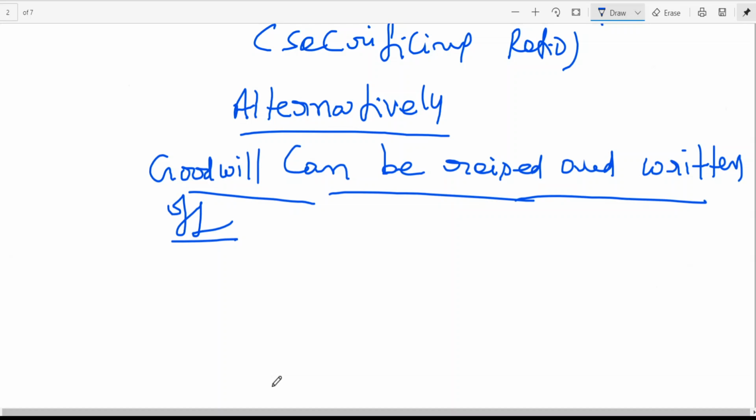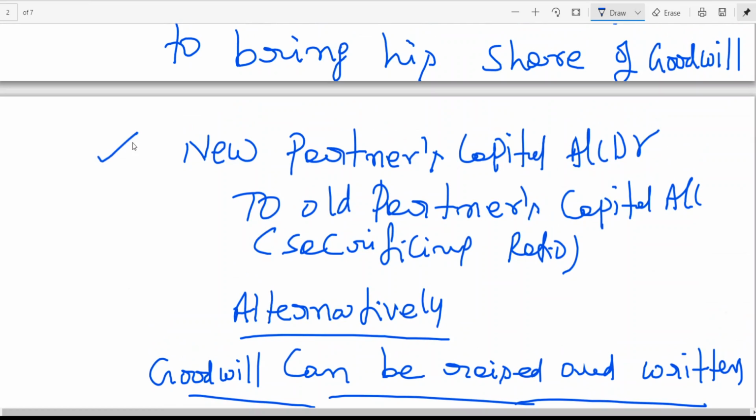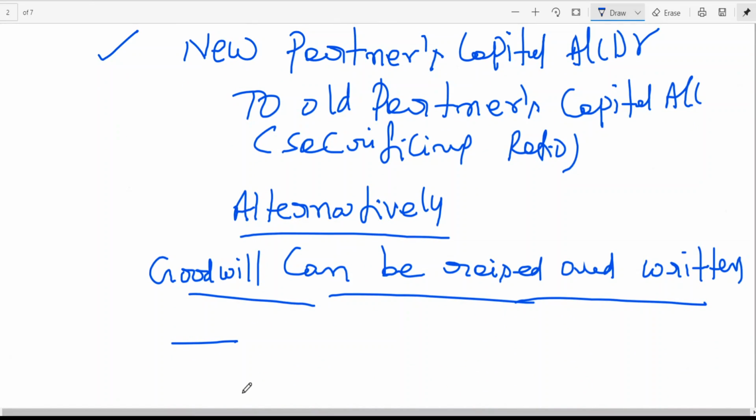Traditionally, when I learned in my intermediate or BCom, we used to raise it and not write it off. But as per accounting standard now, every organization, every firm, if you raise the goodwill, it is to be written off. That is the reason generally why they follow this method. But this is for future reference, for understanding the problem in a better manner, and it may be useful when you go to CA Inter Group 2 partnership. That is why I am explaining. Is this clear? Goodwill can be raised and written off.